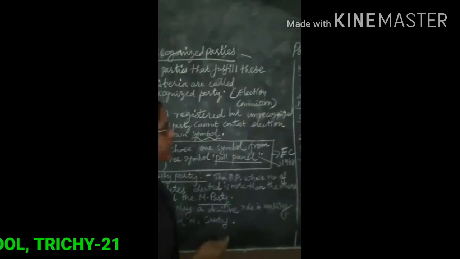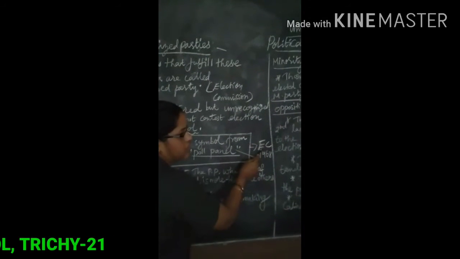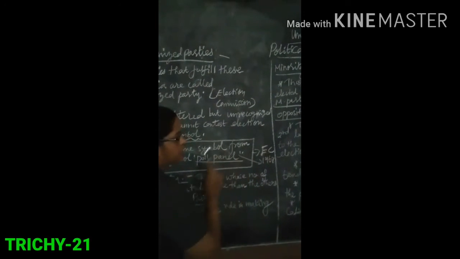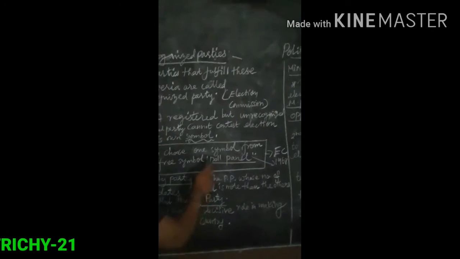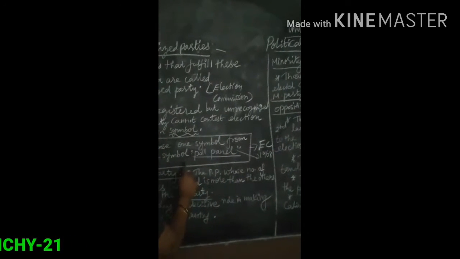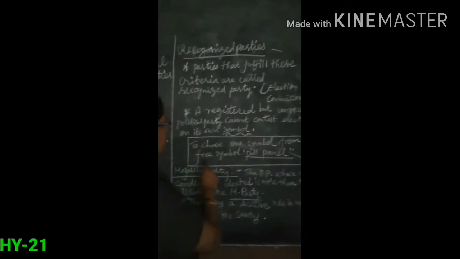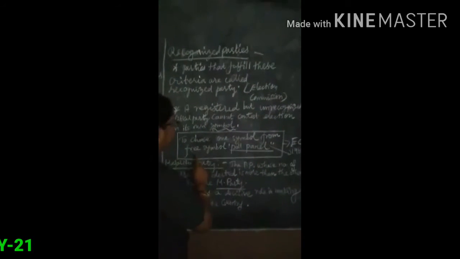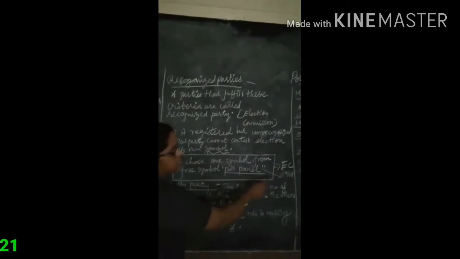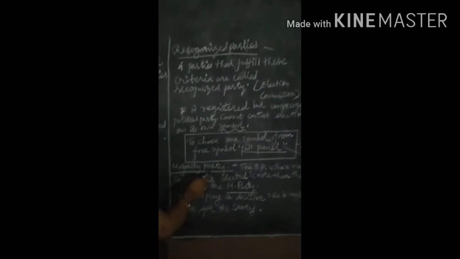It is a unique symbol of the Election Commission. This was in 1968.